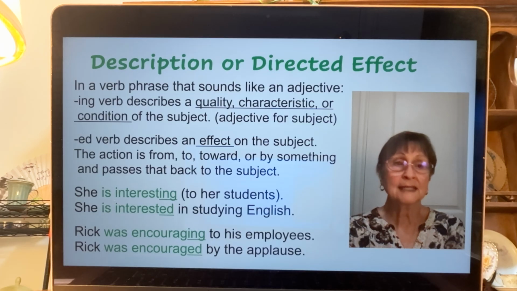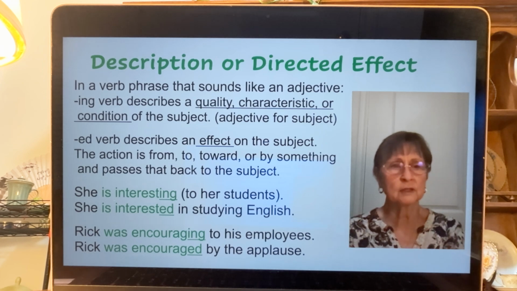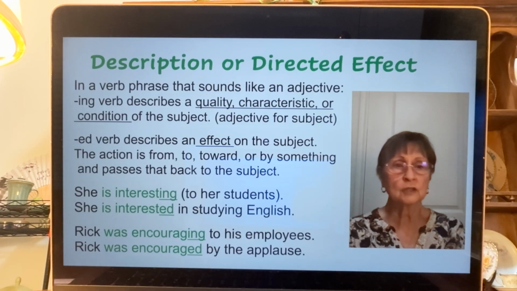When you have an -ed verb, that's describing an effect on the subject. It's not describing the subject, but an effect on the subject. There's just a tiny bit of difference. The action is from, to, toward, or by something, and it passes that back to the subject. For instance, I use "interesting" a lot because that's one that students often use, and it's confusing.